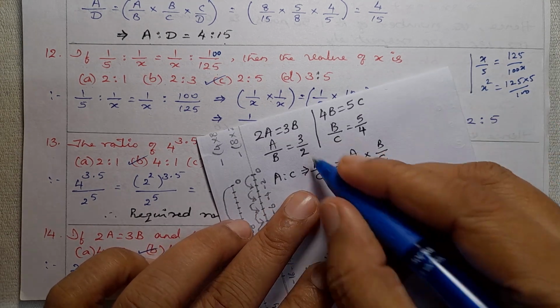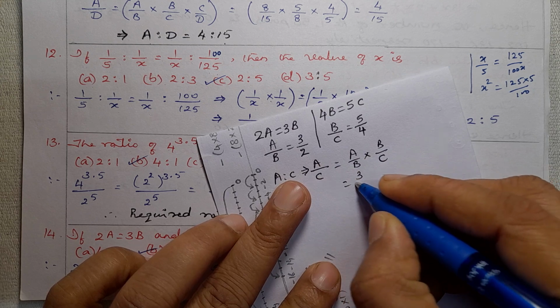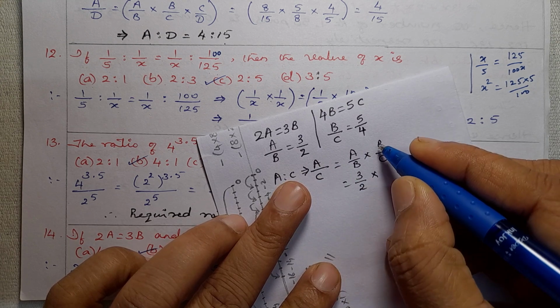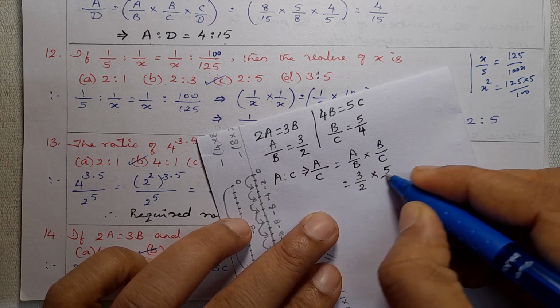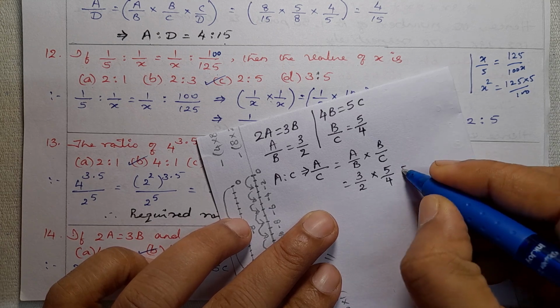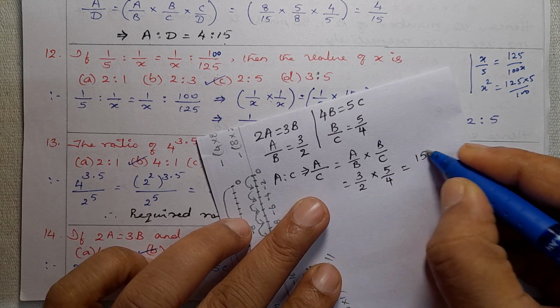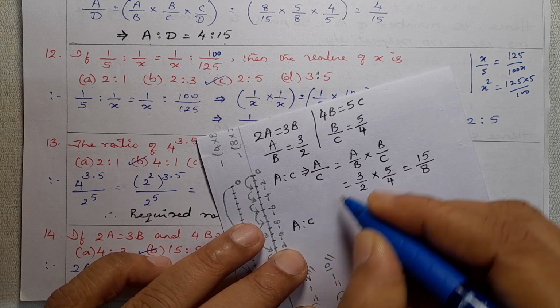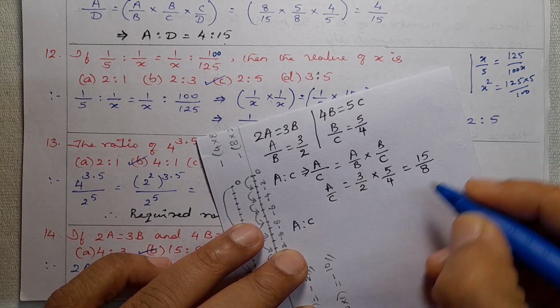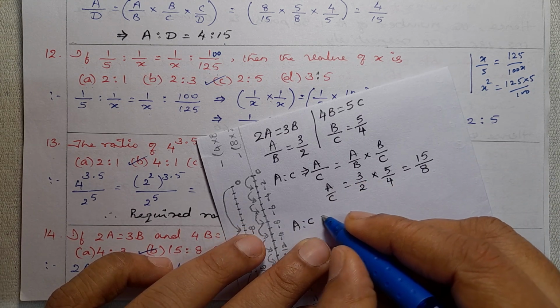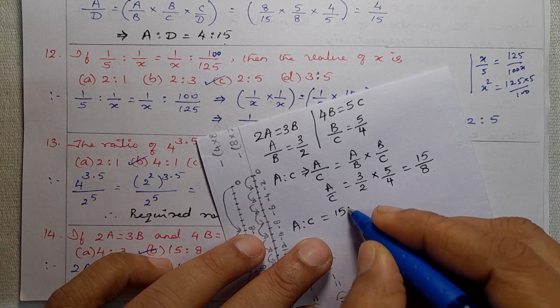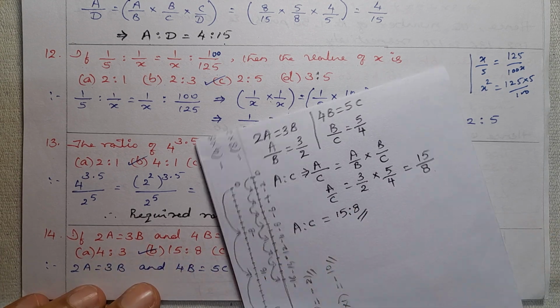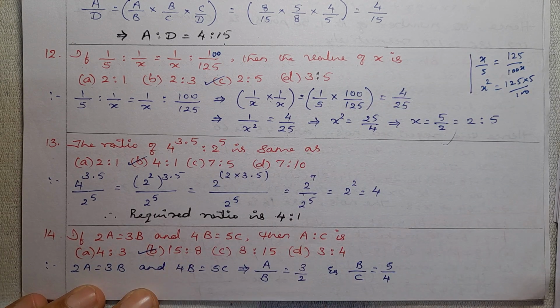So a by b is how much? 3 by 2. 3 by 2 into b by c is 5 by 4. So equal to 3 5s are 15 divided by 2 4s are 8. So a is to c, this is a by c, the 15 by 8. A is to c is 15 is to 8 is the answer. So option B is the correct answer.